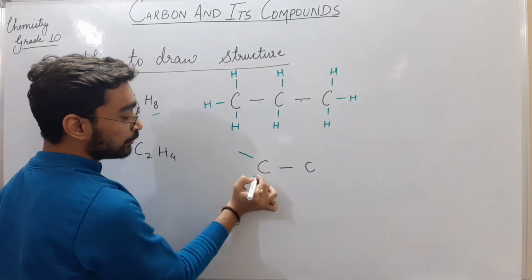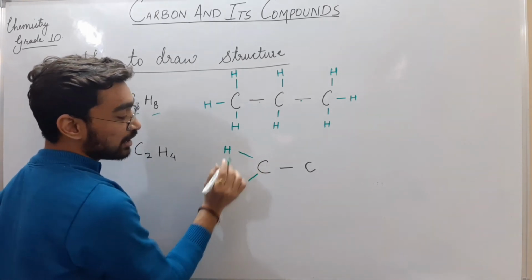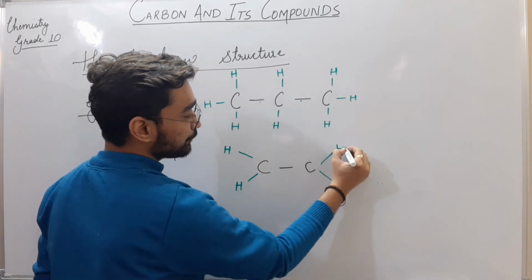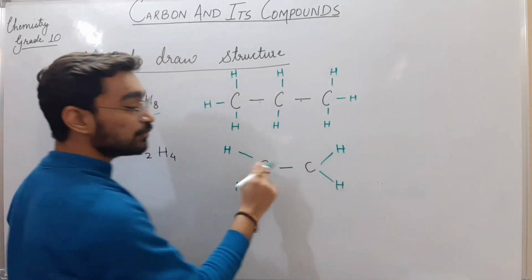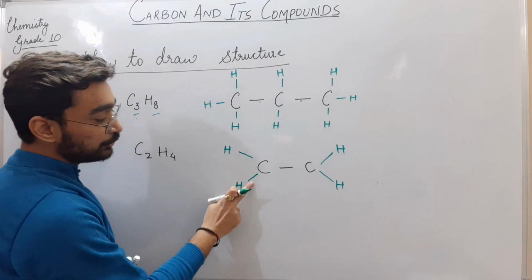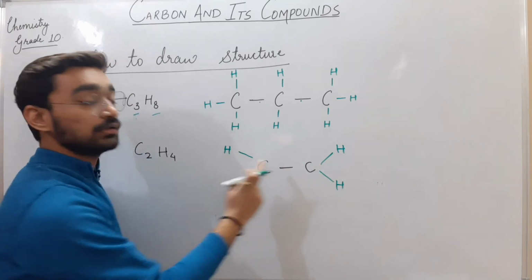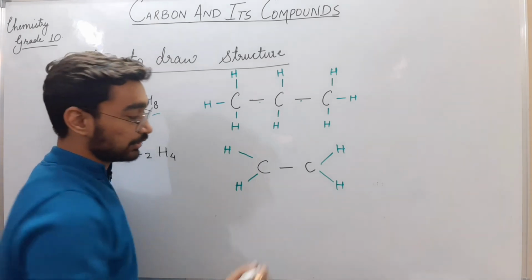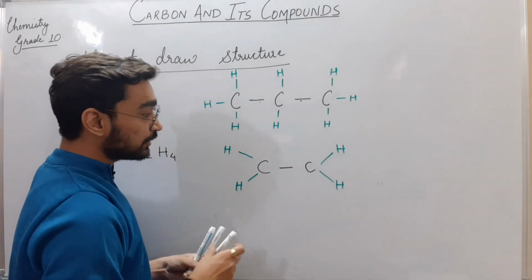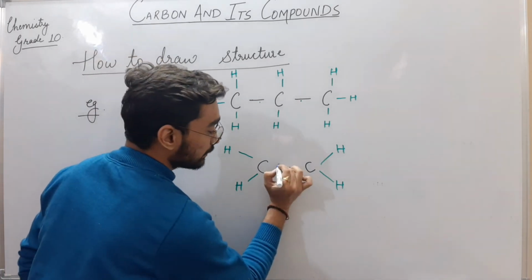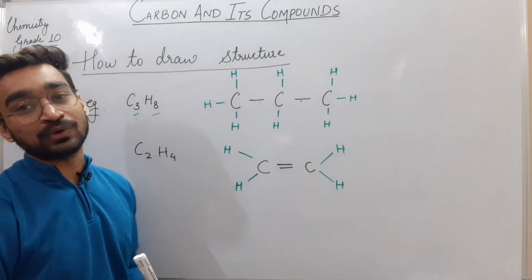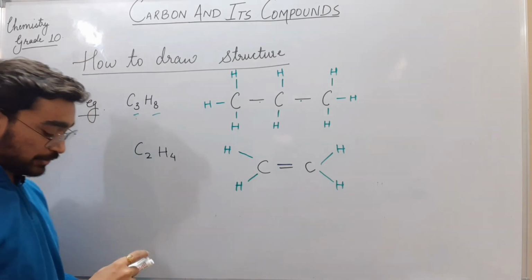So 2 hydrogen atoms will attach to this carbon, and 2 hydrogen atoms will attach to this carbon. Now just check the tetravalency of both carbon atoms: 1, 2, 3, 1, 2, 3. Both carbons need to make one more covalent bond. So the other covalent bond will be here. So it will be a double bond between these two carbon atoms. I hope you understood this.